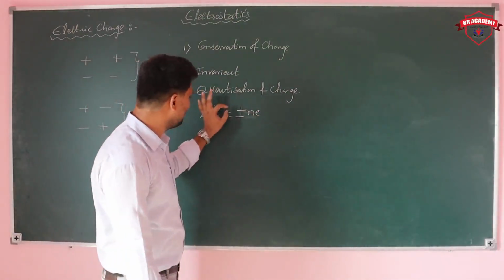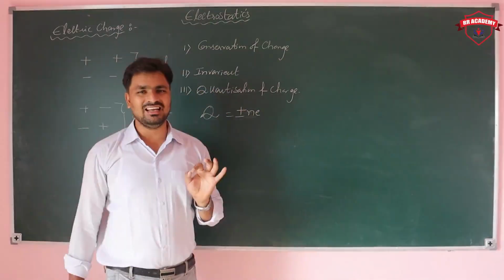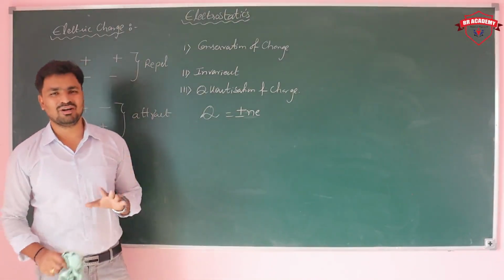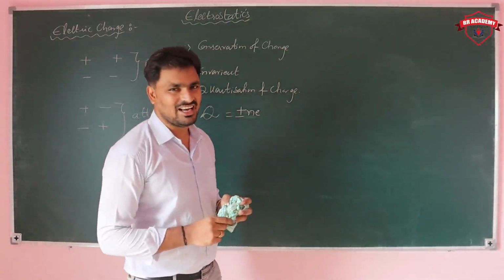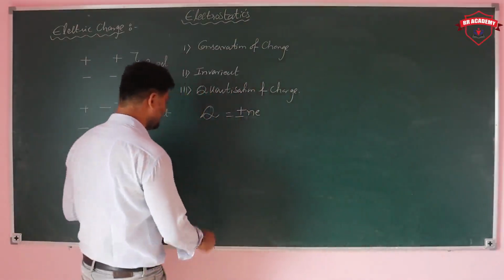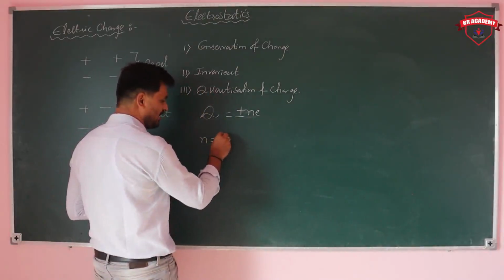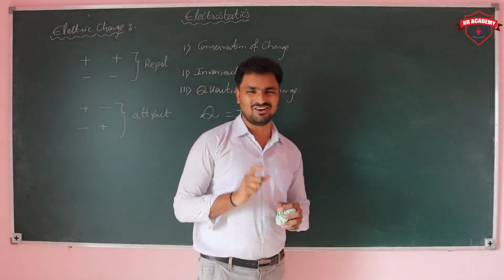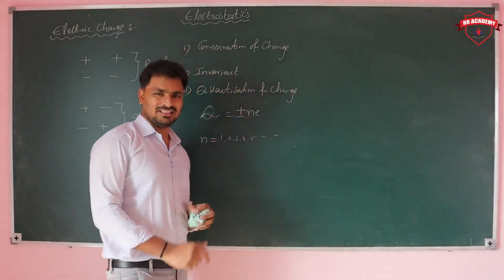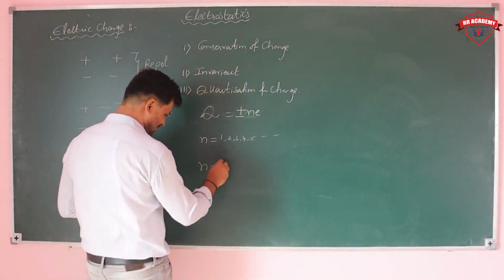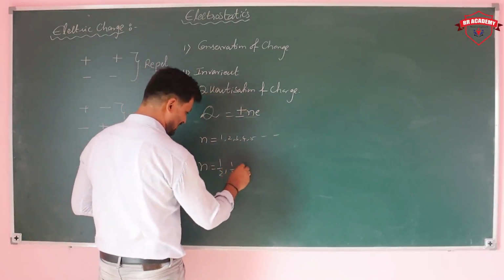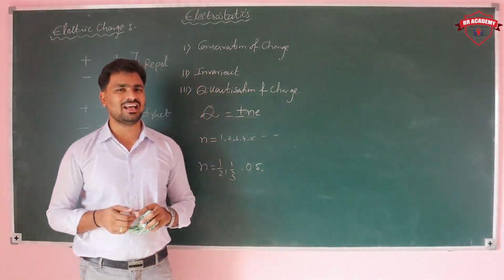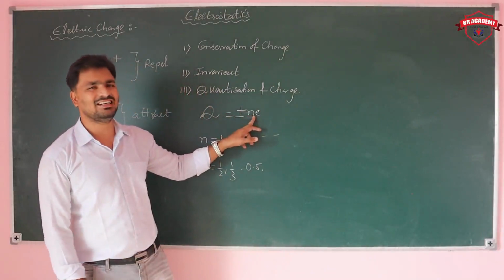So we take Q equal to plus or minus Ne. Plus Ne means number of protons, minus Ne means number of electrons, and where N is an integer. It may be 1, 2, 3, 4, 5, 6, 7, 8, 9. N is an integer. But N cannot be 1 by 2, 1 by 3, or 0.5, because here N represents a number of particles, which we are not able to measure in fractions.